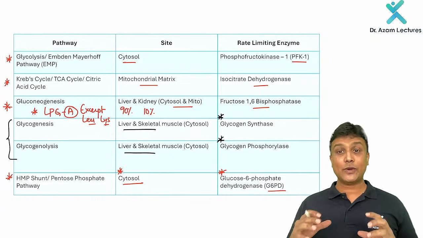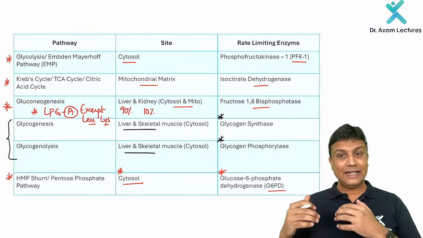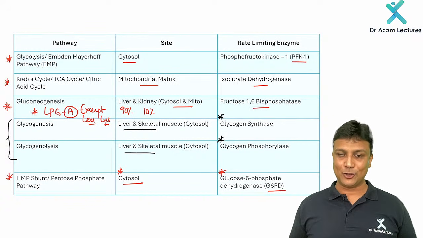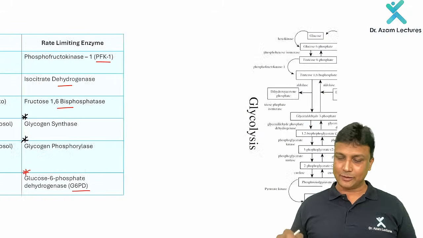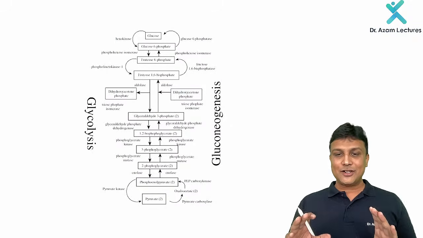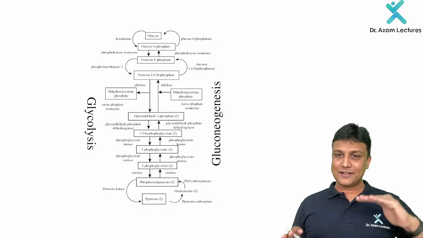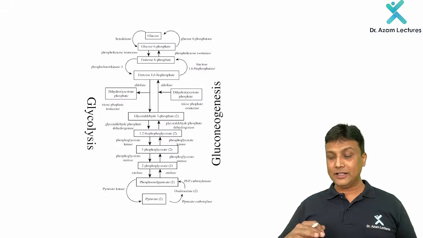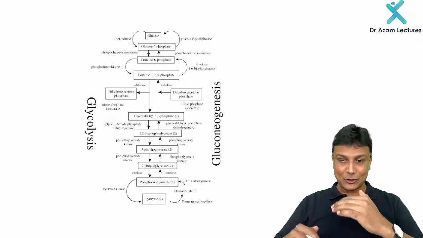Now, once you are done with this one, let us discuss all of them in detail along with the clinical correlations also, guys, one by one. Okay? Let's move ahead. Now, in this diagram, I am showing you on one side glycolysis, conversion of glucose to pyruvate. On the other side, gluconeogenesis.